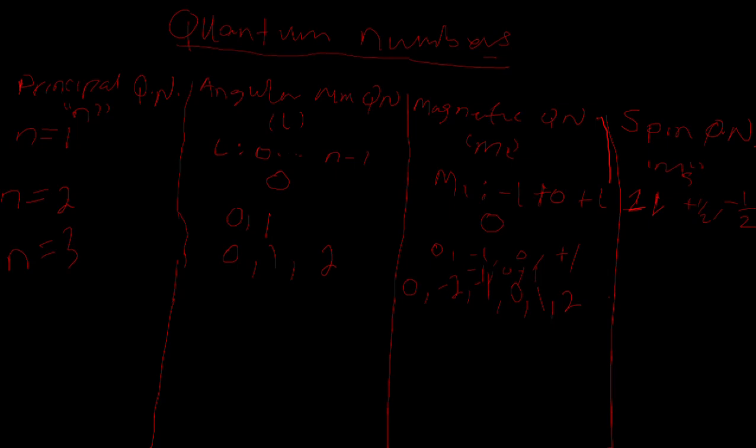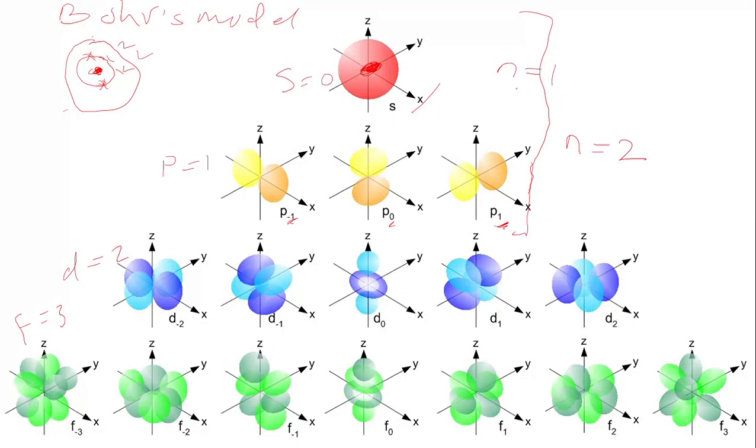So let's see them in the diagram. This is n is 3. What do you have? You have n is 3. You have 0. You have minus 1, 0, plus 1. Then you have D, minus 2. Look at it here. You have minus 2, minus 1, 0, 1, 2. All these are all the shells.